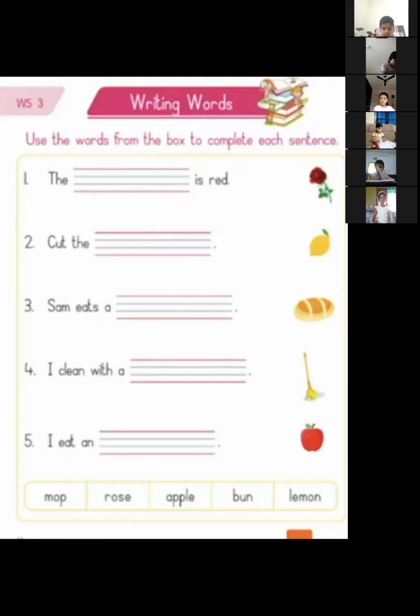Then what is the picture here? Lemon. So what can you see in this? Where is lemon? It is in the end. Cut the lemon.